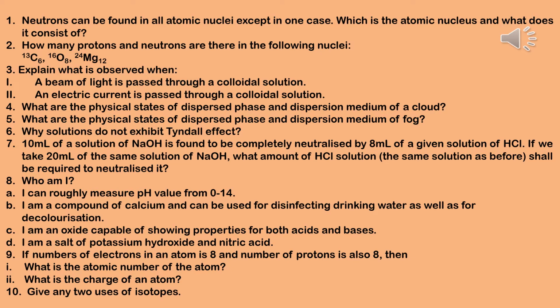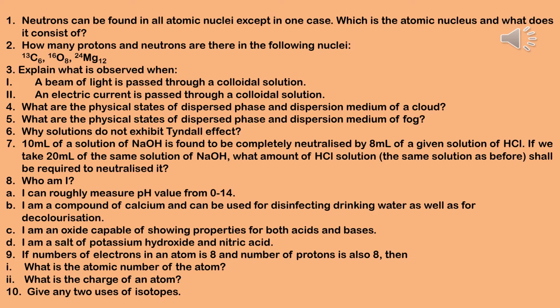Number B, I am a compound of calcium and can be used for disinfecting drinking water as well as for decolorization. Answer, bleaching powder. I am bleaching powder. Formula is CaOCl2. You know the chemical name, then also I am repeating. Calcium chlorohypochlorite. Ca within the bracket OCl, outside the bracket Cl.